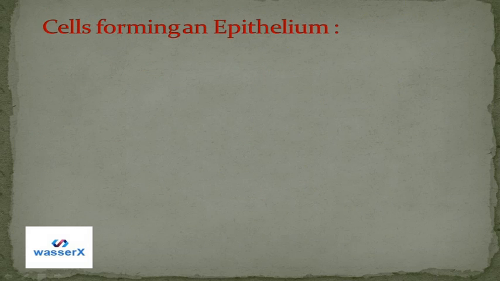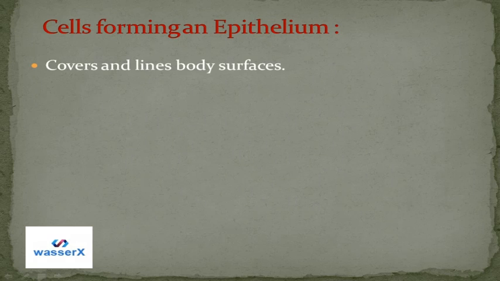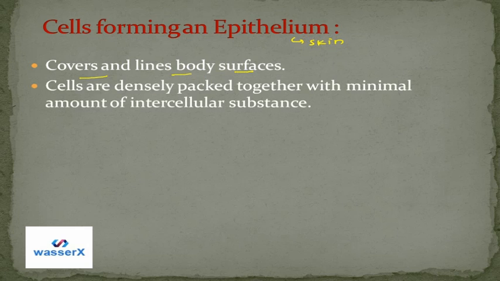Next is cells forming an epithelium. They cover and line the body surfaces. They are present in the skin. So they cover our body surfaces and the cells are densely packed together. Densely means tightly packed together. There is no intercellular space between them, with a minimal amount of intercellular substances. There is no extra packing or substance present in between.